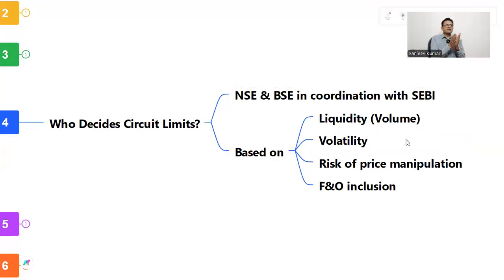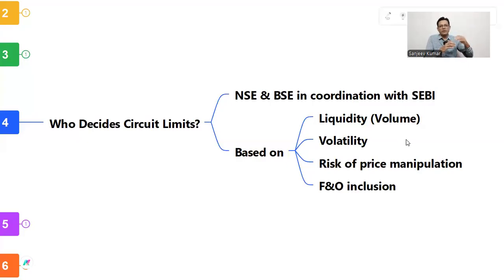And what is volume? You must understand the number of outstanding shares. Volume usually depends upon the number of outstanding shares, though not always.